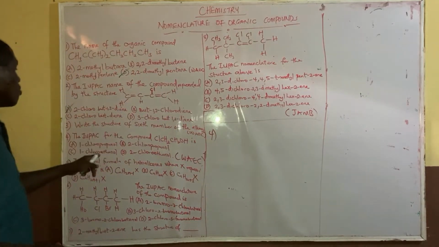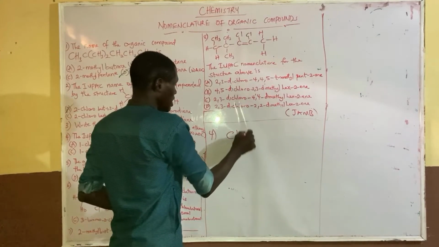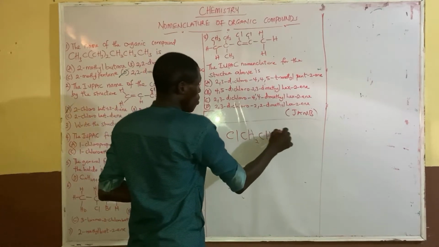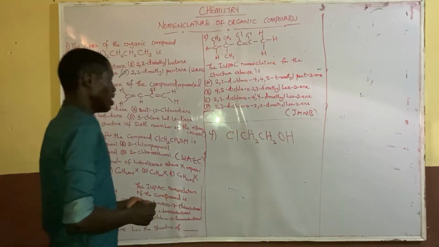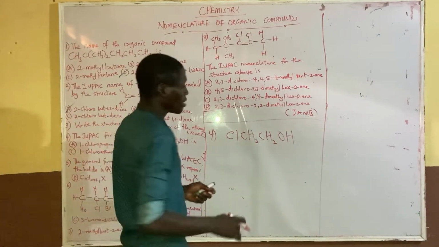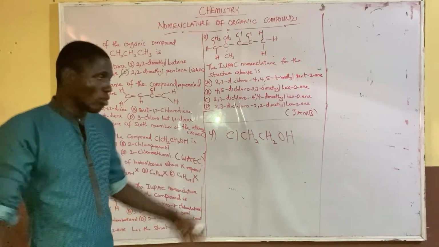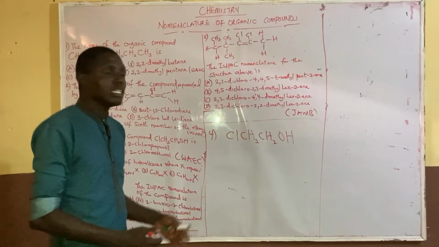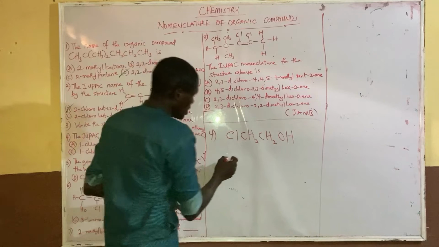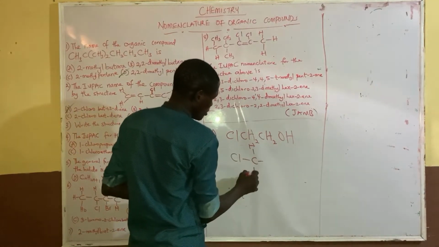The IUPAC name of the compound CH2OH. Another compound here: if I want to write it in the split form, the branch form, whereby I'll be able to see the number of carbons and the functional groups clearly, how do we write it? We have CH2 here.